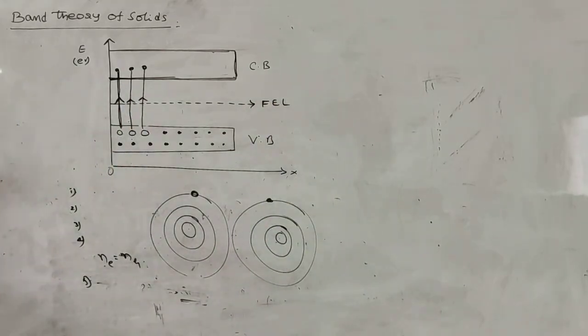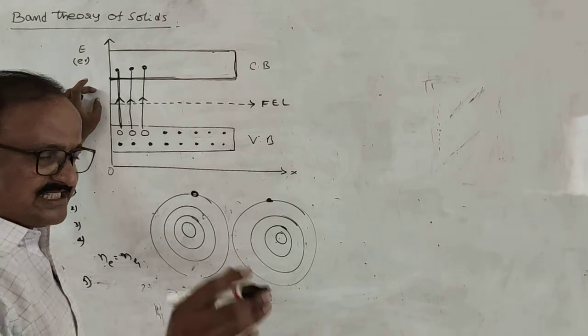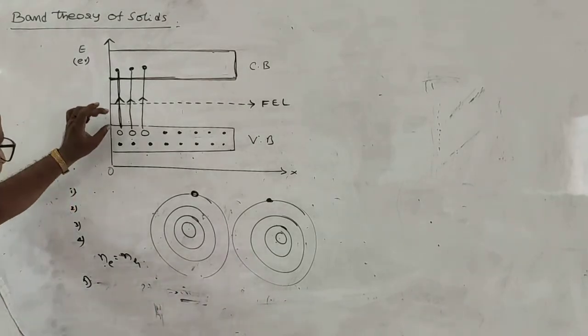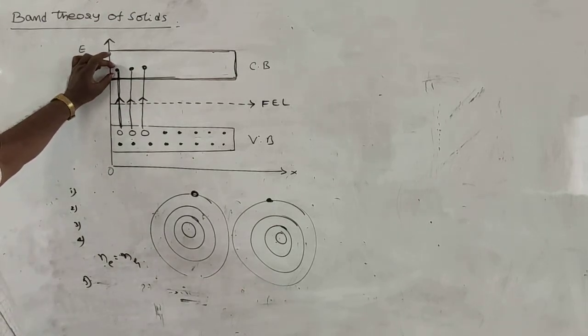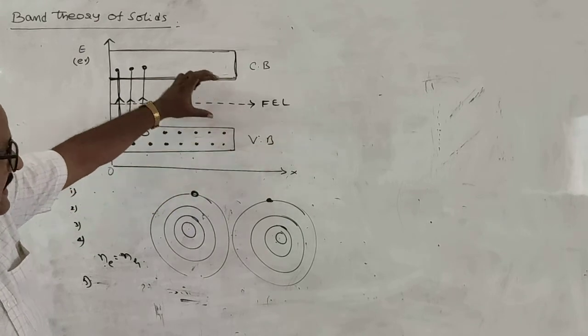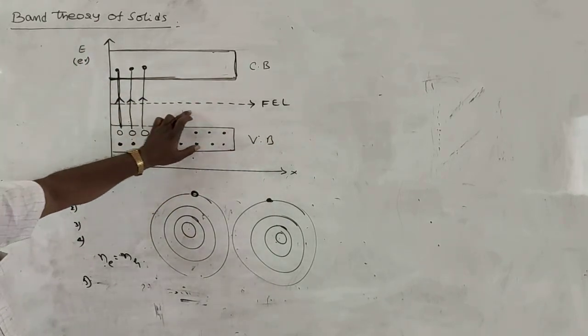What is the Fermi energy level? It is an energy level at which the average energy of the free electrons in the conduction band and the average energy of the positive charge holes in the valence band is represented by a single line in the energy level diagram. That is called the Fermi energy level.